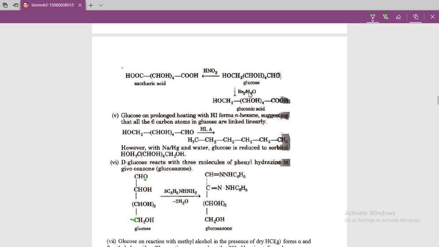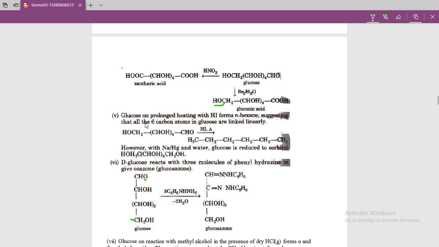When glucose is reacted with bromine water, only the aldehyde group is oxidized into a carboxylic group. This one is the gluconic acid. Here the primary alcohol part remains unaffected. Okay, this way we can prove that glucose has 5 OH alcohol groups and 1 aldehyde group from the above reactions.